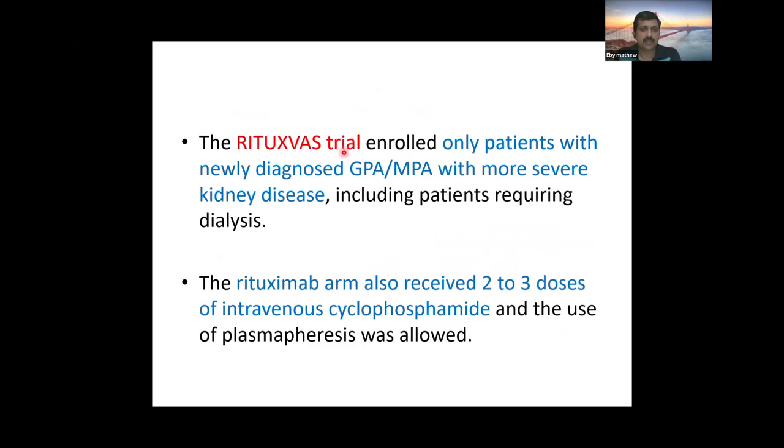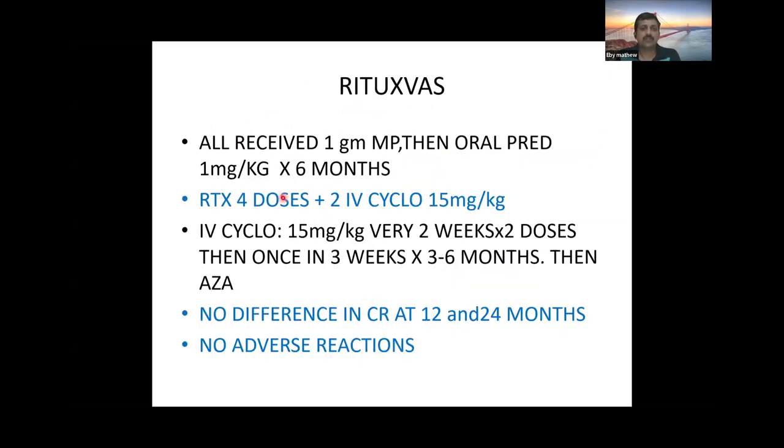Then came the rituximab trial. It included only new cases, but it included the severe renal disease also. Here the patient received rituximab along with two doses of cyclophosphamide, or a patient received only IV cyclophosphamide. So it was found that there was no difference in complete remission at 1 year and 2 years.